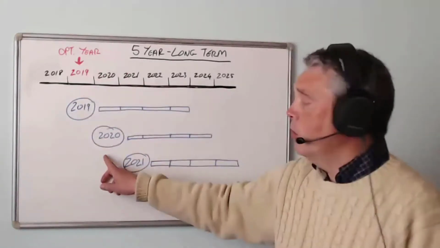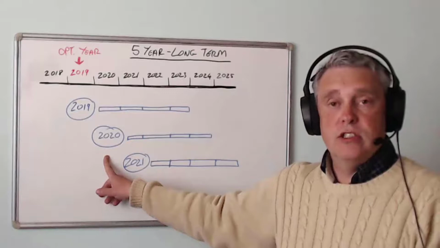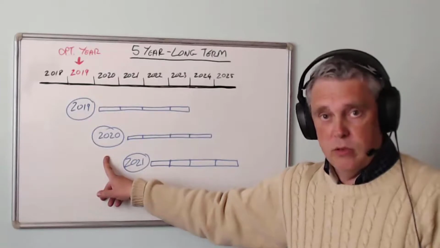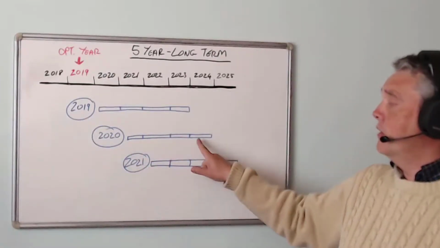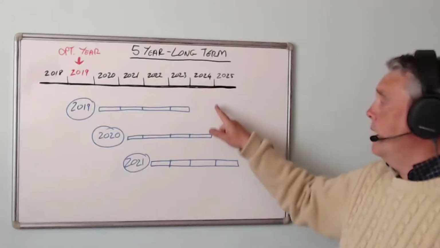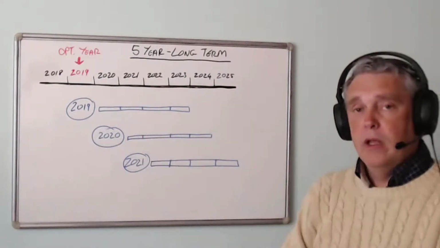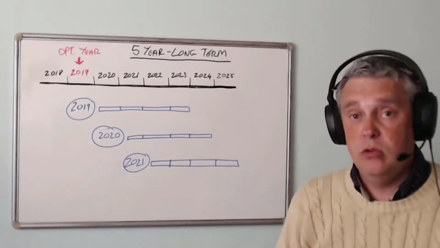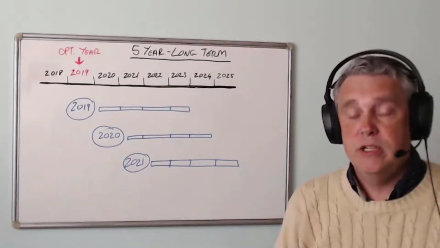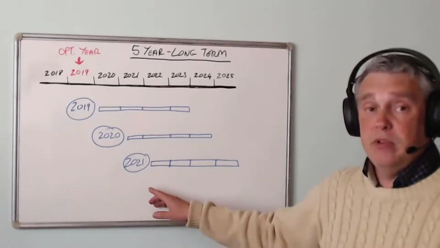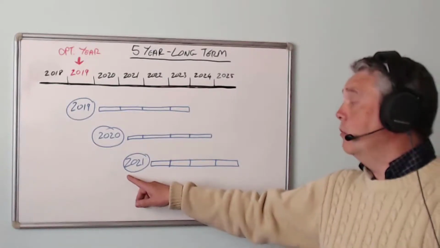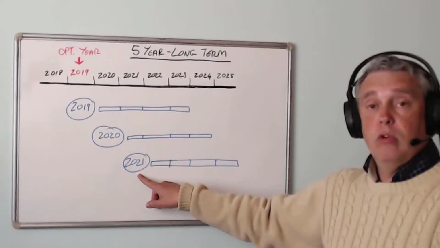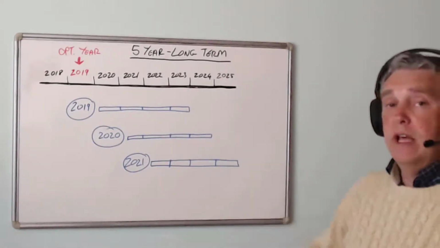So we're also going to get a result for 2020, and to get that result the PromoPlanner needs to look at the year of investment 2020 plus the next 4 years of carryover, and that takes us all the way up to 2024. So the PromoPlanner needs to have data to at least 2024 to give you the next 2 years of recommendation, but we give you 3, so the same thing happens. To calculate the optimal investment for 2021, we need to look at and review all the data you provided all the way up to 2025.